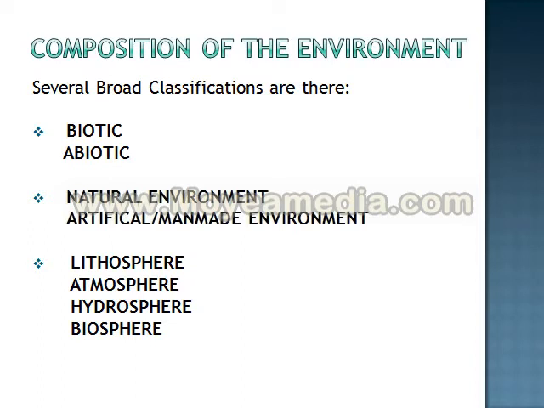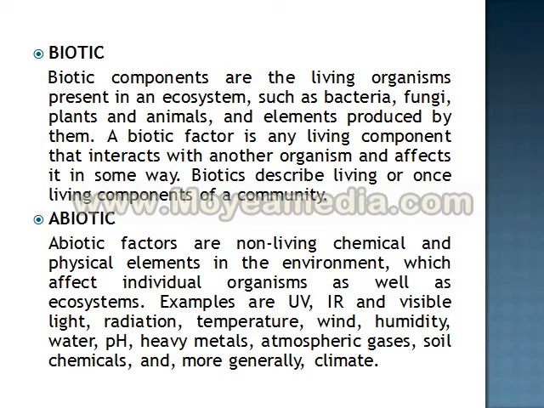First one is biotic and abiotic. Second classification is about natural environment and artificial or man-made environment. Third one is in a different view. It consists of lithosphere, atmosphere, hydrosphere and biosphere. So let's start with the first classification, that is biotic and abiotic. We have already seen what is biotic and abiotic, so I'm not going to go much into the same.